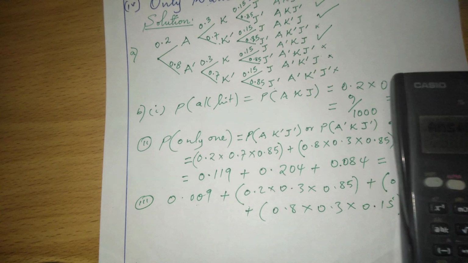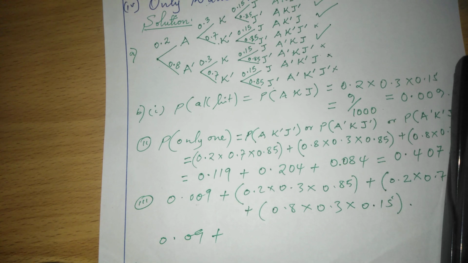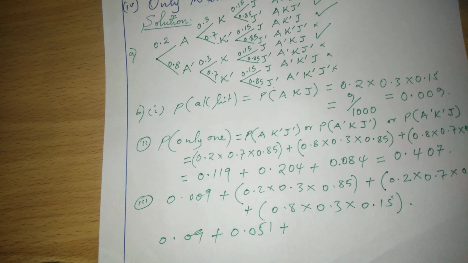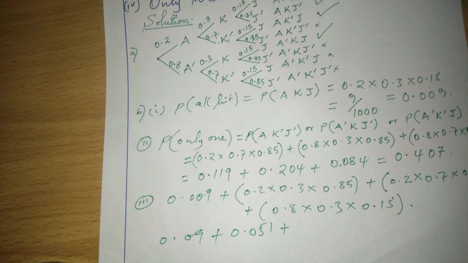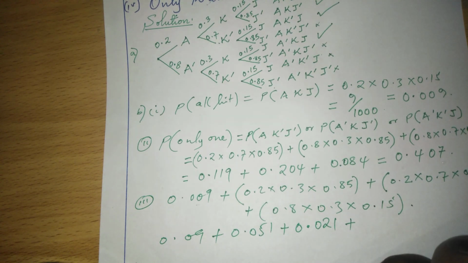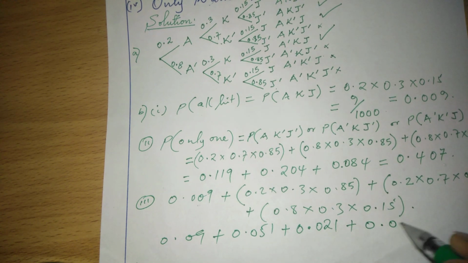Therefore, now we can multiply, and here we will get 0.09 plus 0.2 times 0.3 times 0.85, which gives us 0.051, plus the other case, 0.2 times 0.7 times 0.15, giving us 0.021, or finally 0.8 times 0.3 times 0.15, which is 0.036.